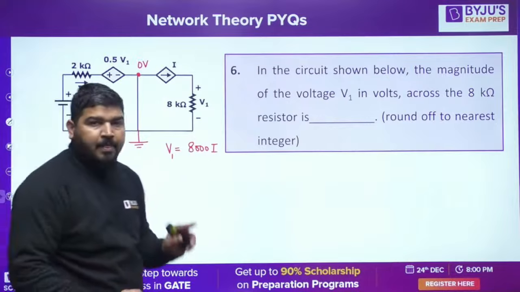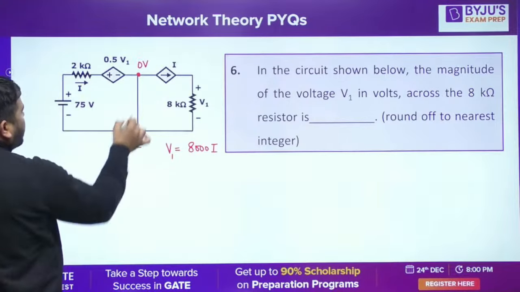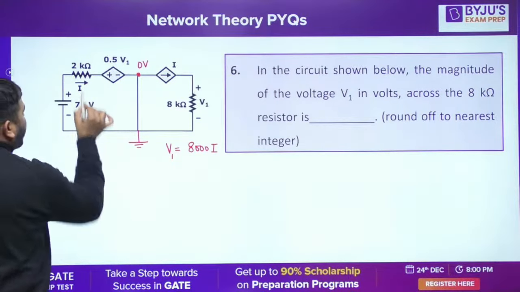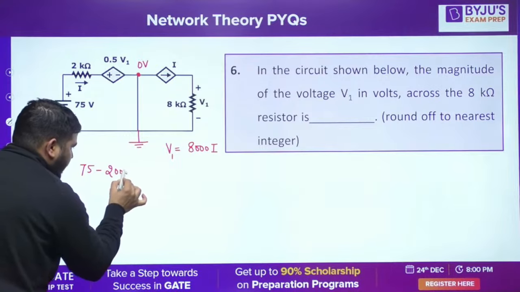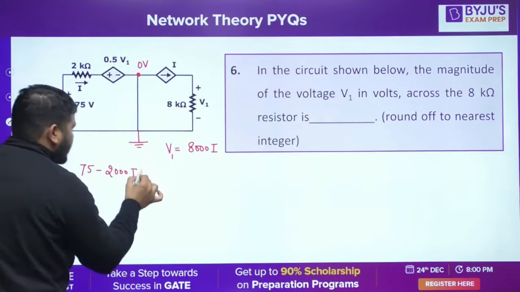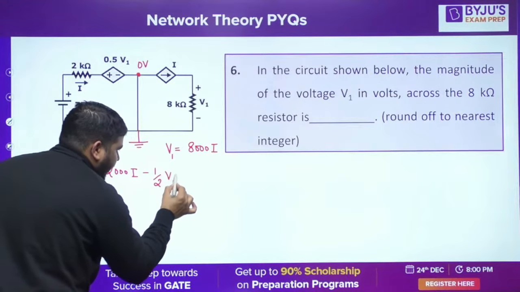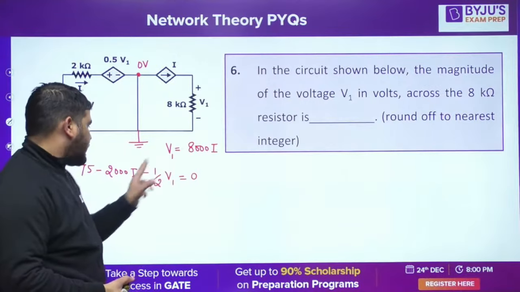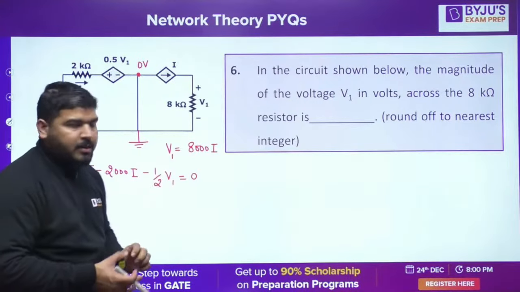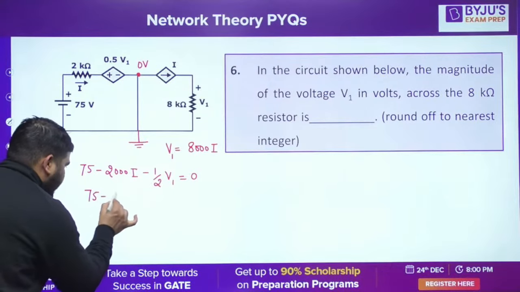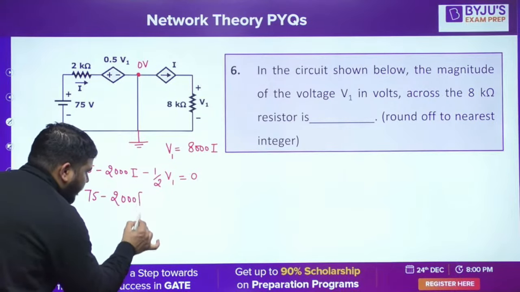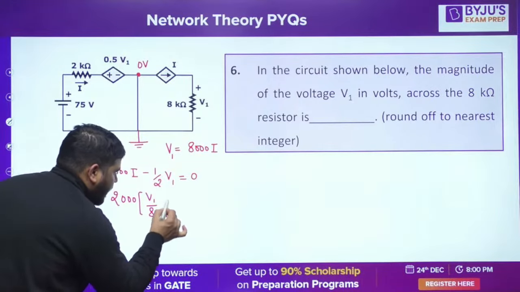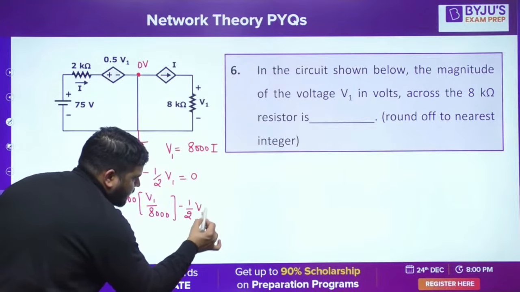Now in this circuit, if you write the KVL, then the KVL will be 75 minus 2000 I minus half V1 equal to 0. Is it fine? Now you can replace this I by V1 by 8000. So 75 minus 2000 into V1 by 8000, minus half V1 is equal to 0.